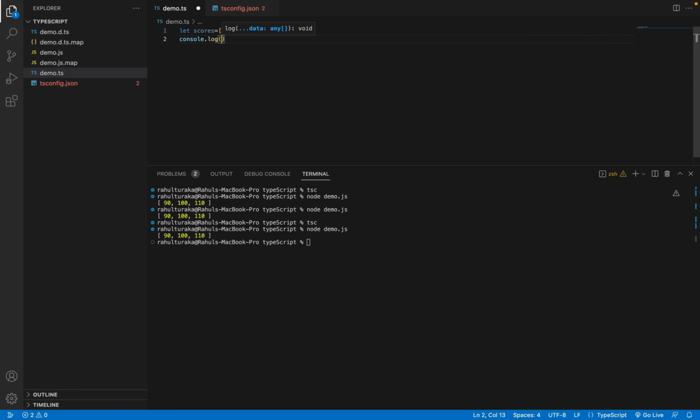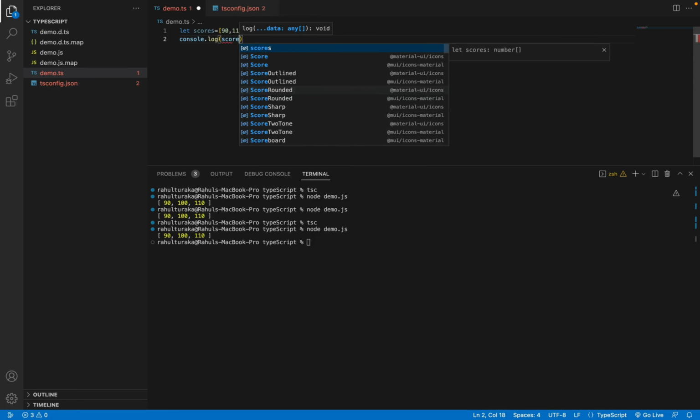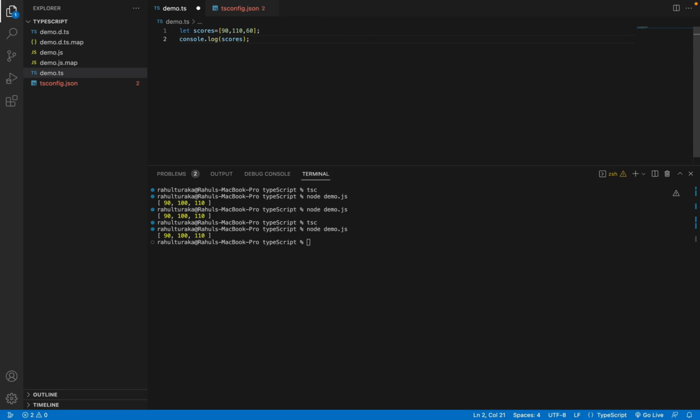Let's print it using console.log. So let me build it. We need to use the command tsc for building, and then run the file with node demo.js.